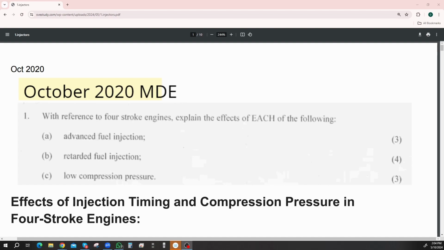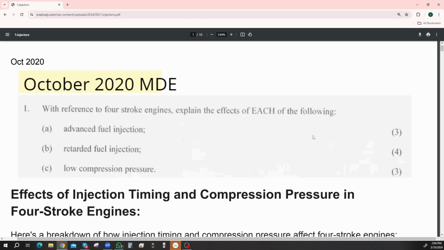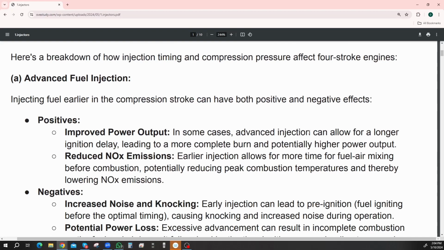Effects of injection timing and pressure in four-stroke engines. That's a large title, isn't it? All right. Here's a breakdown of how injection timing and compression pressure affects four-stroke engines. Part A is advanced fuel injection. Injecting fuel early in the compression stroke can have both positive and negative effects.